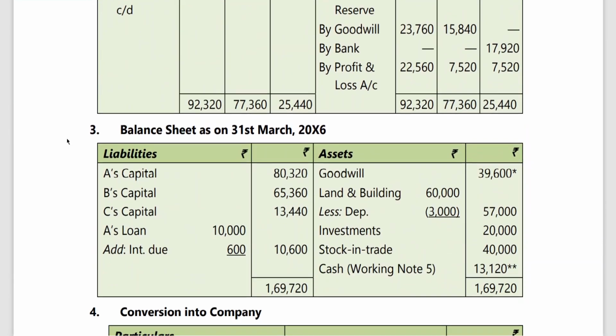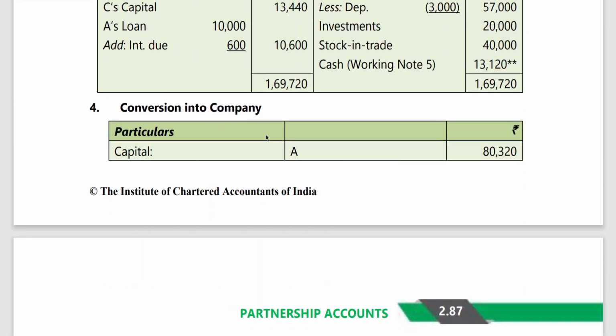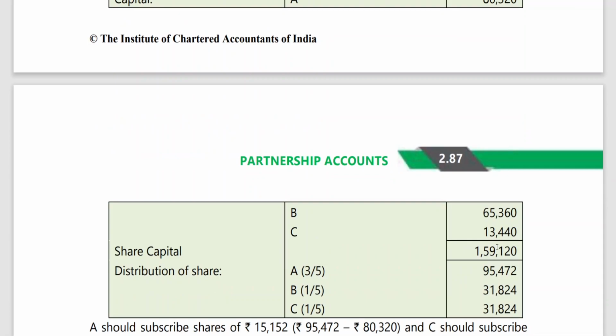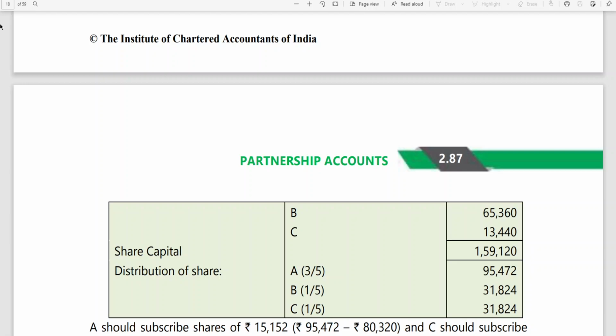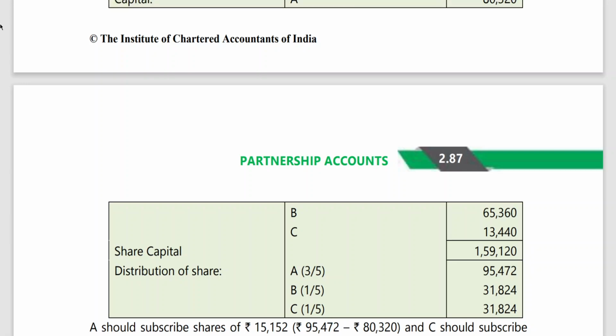For that purpose, he has given this for conversion into a company: A's capital, B's capital, C's capital. This is total share capital. Partners' capital has become share capital. In the distribution of shares, A's share is going to be 3/5, B 1/5, C 1/5. That means 1,59,120 is in the form of share capital. Now total capital has been converted into share capital.